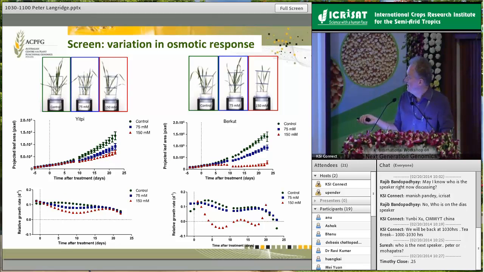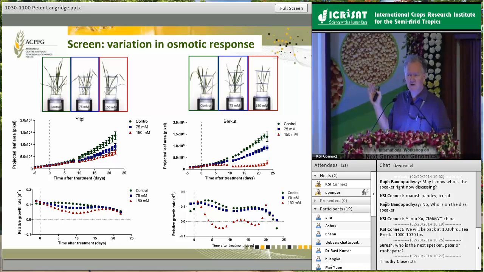And you can see here clearly Yitpi is showing relatively little effect on its growth and development under salt stress, whereas Berkut is suffering quite badly at the high levels of salt stress. And for this measure we get extremely good correlation with the field performance of lines. So for salinity stress, the platform works very well and has been used for quite detailed genetic analysis.